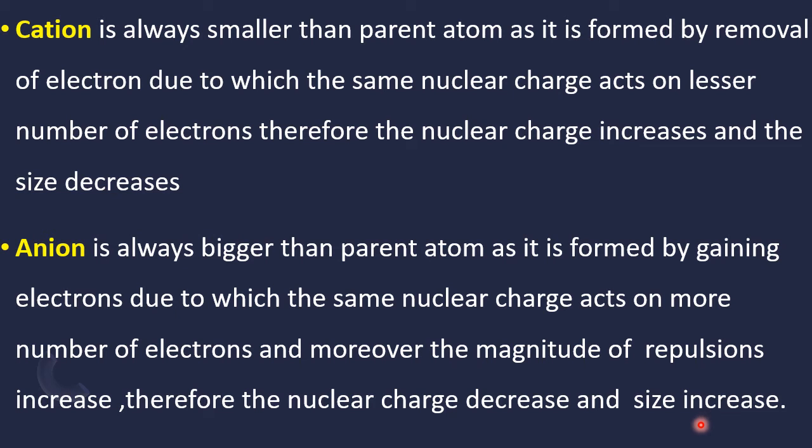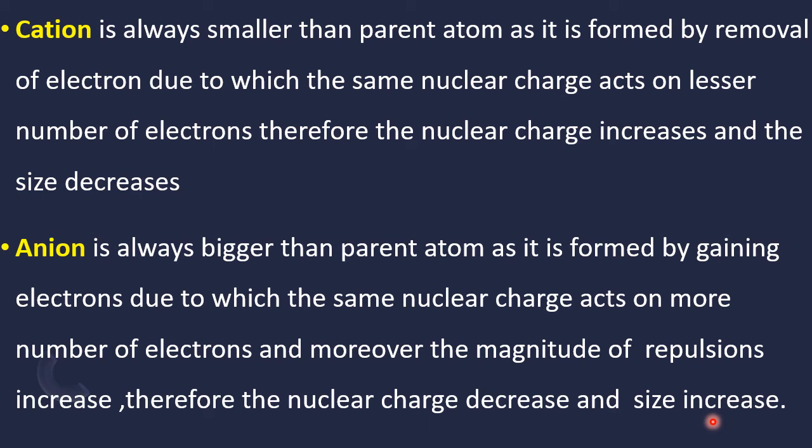If a new shell is created, then naturally the size will increase. By chance, if the atom gains electron in the same shell where electrons are already there, what happens? Already electrons are there, and one more electron is added. So there is a repulsion between the existing electrons and the electron which has entered.